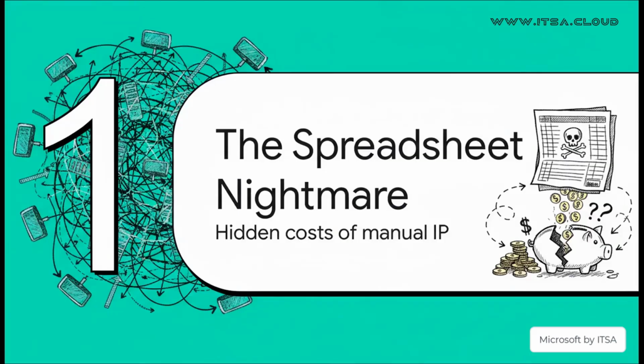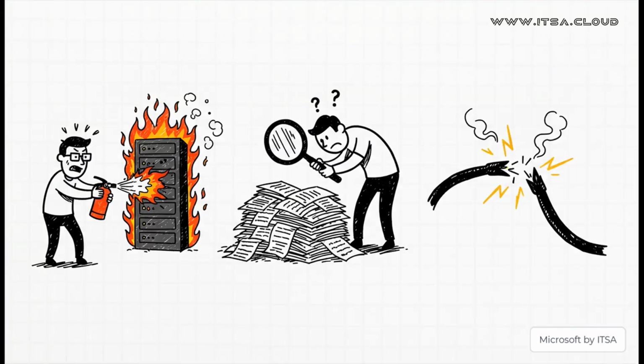And that pain, well, that's what we're calling the spreadsheet nightmare. It's a real thing for so many organizations. The hidden costs of trying to manage a modern network with, let's face it, an old-school manual system, they are way higher than you'd probably guess. I mean, it really is a constant battle, isn't it? You feel less like an administrator and more like a firefighter.